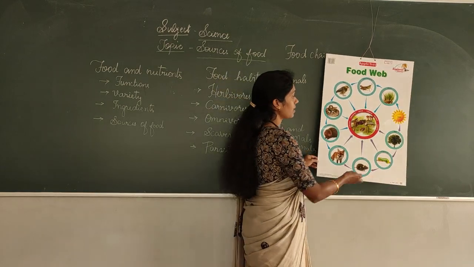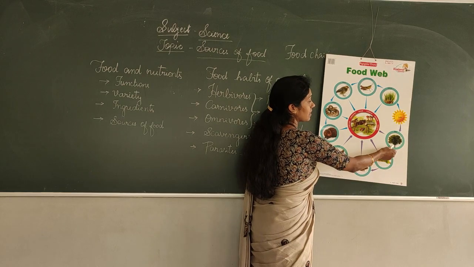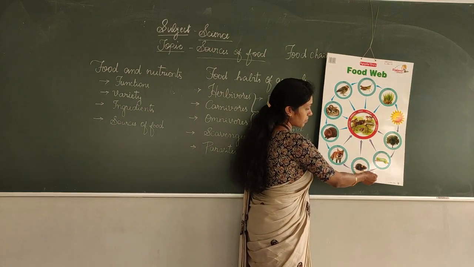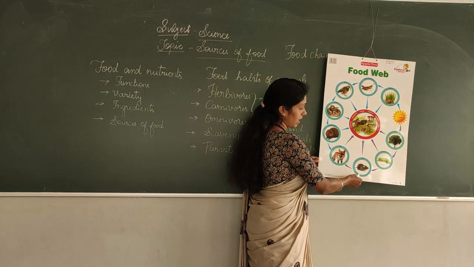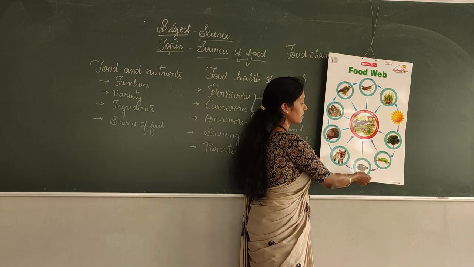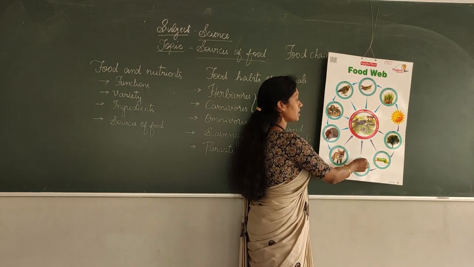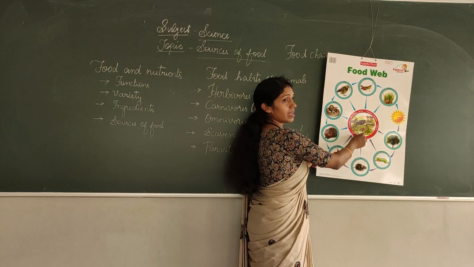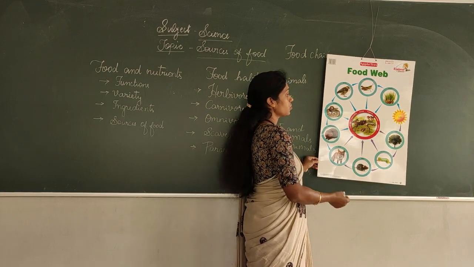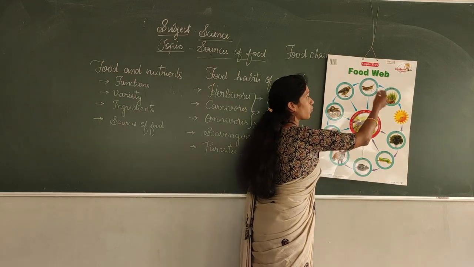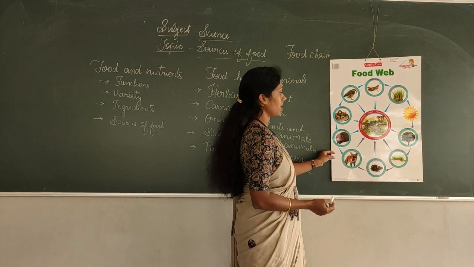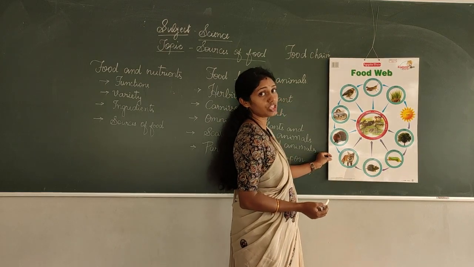One more example is given. The leaves of the trees will be eaten by the caterpillar. Caterpillar will be eaten by the rat. Again, the rat will be eaten by the fox. Or else the rat, when it dies, is mixed up with the soil and decomposed. So it is a continuous food chain. It shows all the living beings are interdependent on each other.